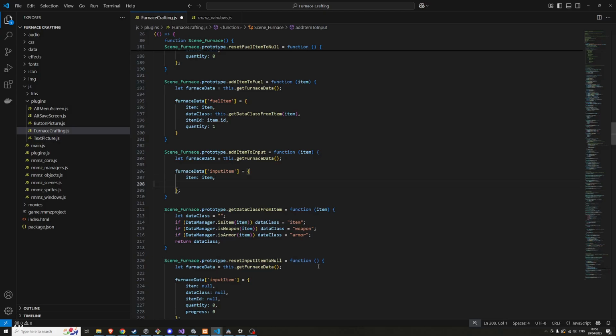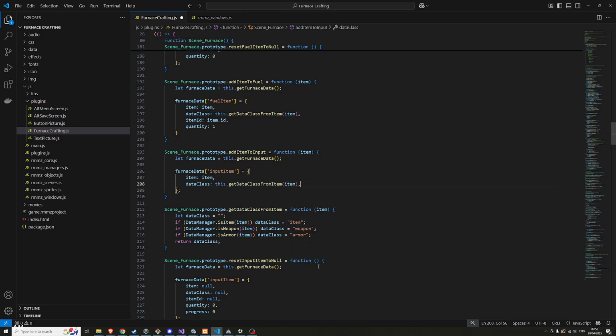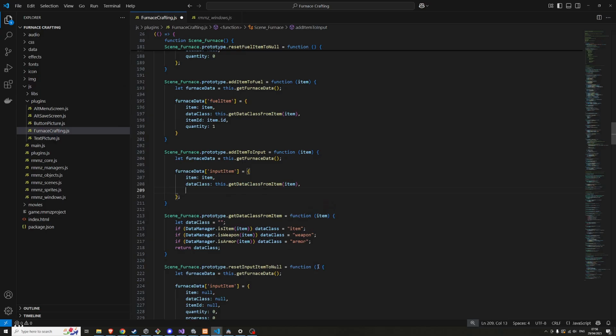So the item is going to be equal to item. Data class is going to equal this dot get data class from item, which is a function we set up that just figures out whether it should be an item, weapon, or armor.